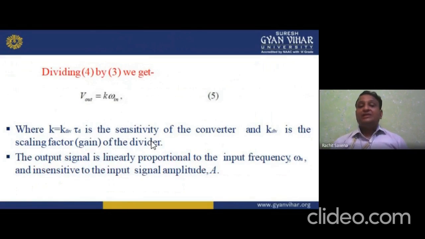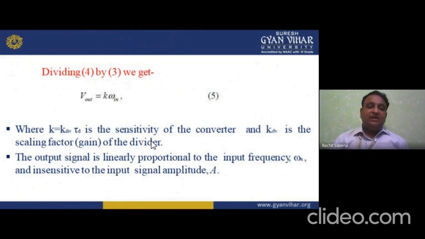Dividing 4 by 3 we get V out equals K Win. So V out is proportional to the input frequency. So that is the frequency to voltage converter. That is how the frequency to voltage converter works. Basically, we are getting an output voltage in the form of the input frequency, omega i.